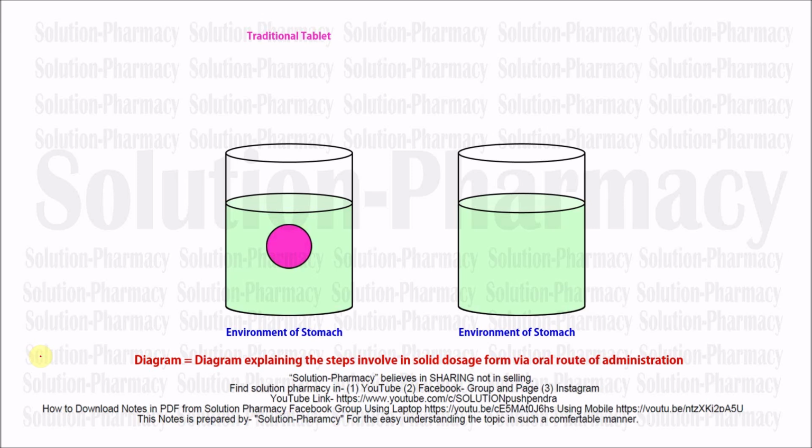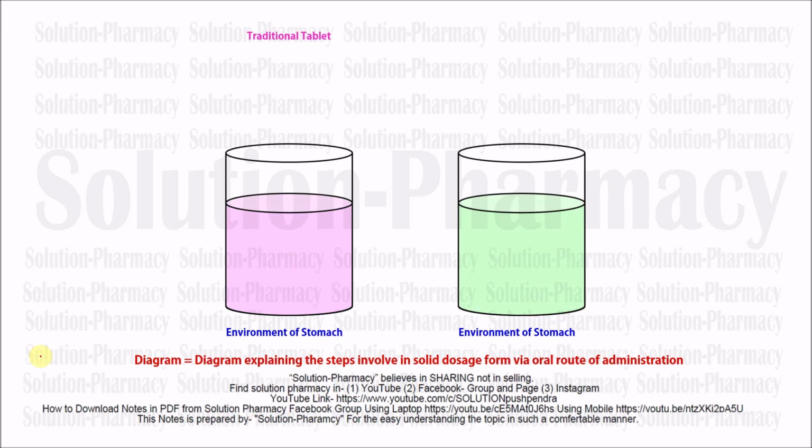What is disintegration? Conversion of a big form into small particles, or breaking the tablet into small particles, is simply known as disintegration. So please pay attention to this diagram and observe the process of disintegration. As you can see, it is going to disintegrate. After disintegration, that particular tablet is completely dissolved. Now you will not find any traces of that tablet, and we can assume this as the stomach. After some time, that tablet will produce its action, and we can confirm this with the color of the liquid. So after some time, what will happen?